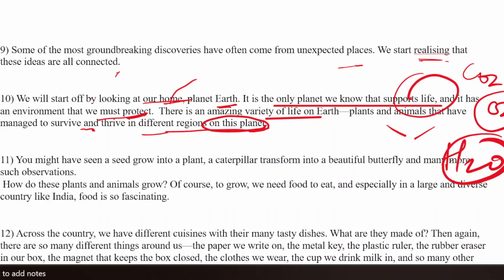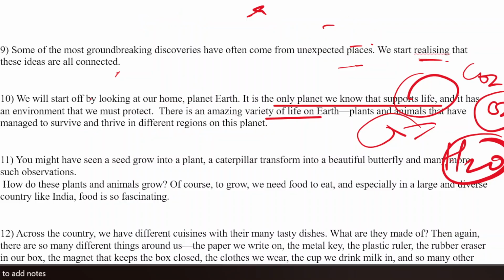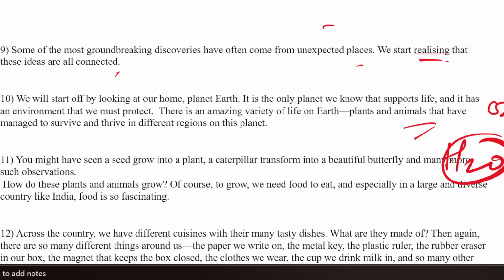ठीक है, तो हमारी Earth is the only planet in the whole universe, in the whole solar system, पूरे के पूरे सोलर सिस्टम में, it is the only planet जहाँ पर ह्यूमंस रहते हैं, जहाँ लाइफ रहती है, not only humans but plants and animals also, where things are able to survive. There are microorganisms, there are insects, there are plants, there are animals, variety of plants, species of animals, and a lot more, right? Because we are getting all the ecosystem, we are getting that environment to survive.